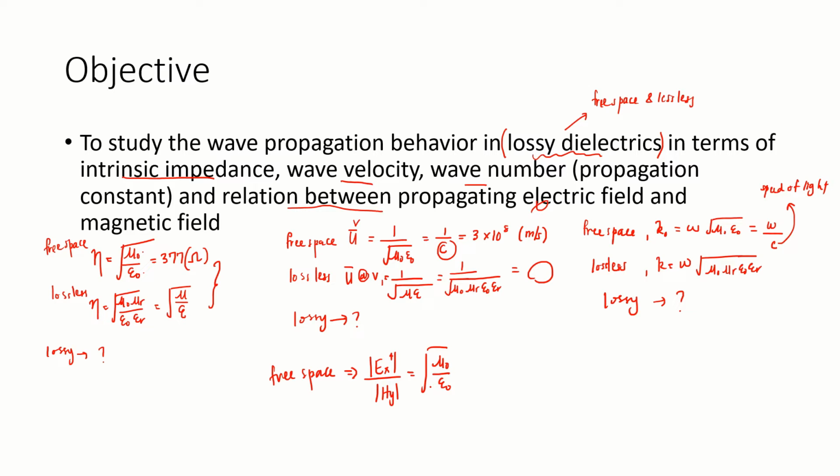For a lossless dielectric, it is the same amplitude of electric field over amplitude of magnetic field, but with the square root of mu over epsilon, which is mu naught mu r over epsilon naught epsilon r.